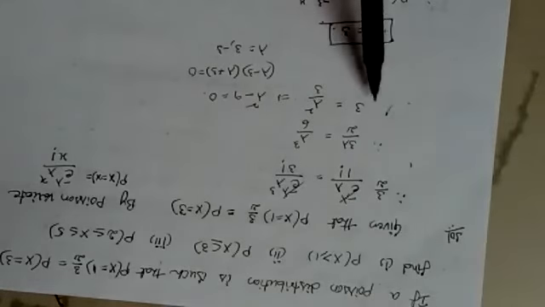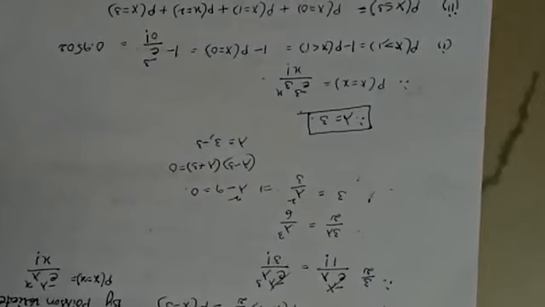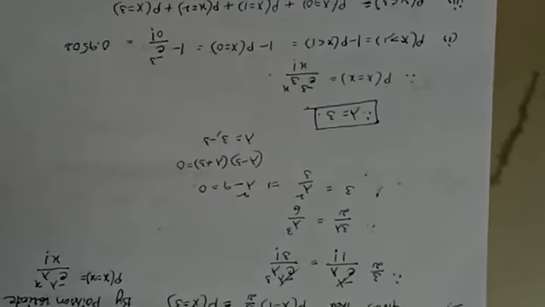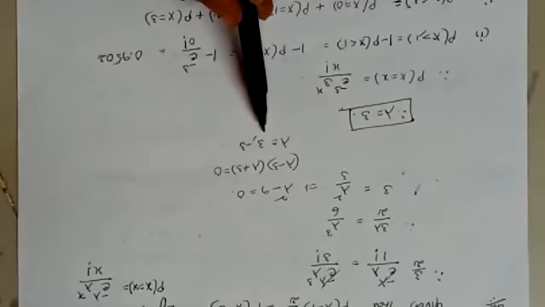From that, cross multiplying, lambda square minus 9 is equal to 0. That is like a square minus b square, so the expansion is a minus b into a plus b equal to 0. So lambda is equal to 3 comma minus 3. Finally we are taking lambda value as 3. Why? Because lambda should always be positive. There is no negative value for lambda, so we select lambda as the positive value.